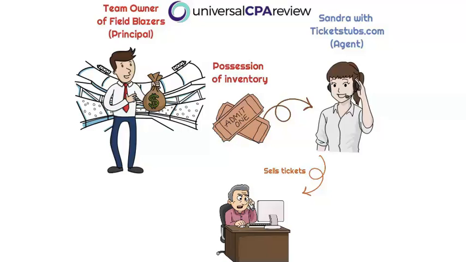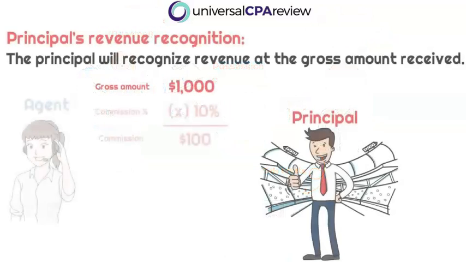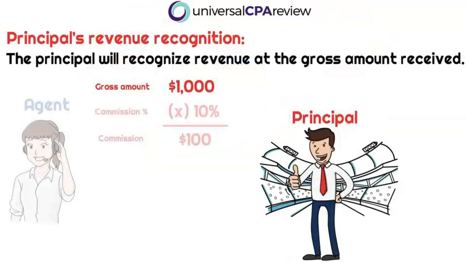Okay, so when the Field Blazers make a sale for $400 a seat and TicketStubs.com takes a 10% commission on the sale, the question we want to be able to determine is how will both of these parties record revenue, right? We also want to know whose performance obligation this is. On the principal side, revenue will be recognized as the gross amount received. Let's say that the Field Blazers sold $1,000 worth of tickets, and TicketStubs.com takes a 10% commission.